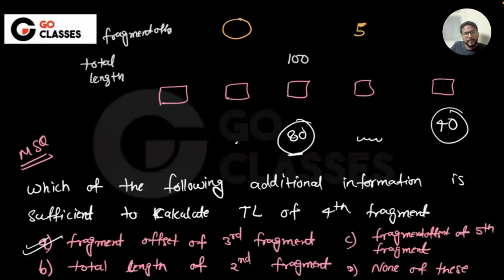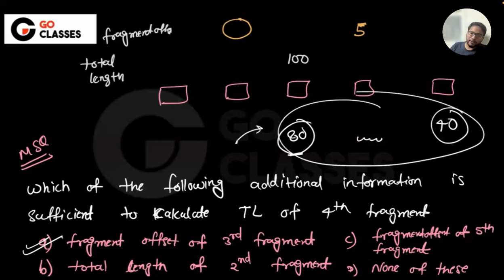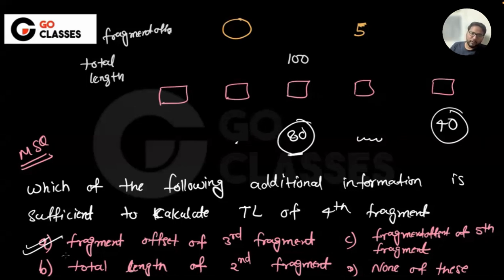What else? Total length of the second fragment. If they give the total length of the second fragment, is this good enough to calculate the fragment offset of this, that how many bytes are there totally? Yes, I think that is fine. The fragment offset of fifth fragment. If they give you the total here, will this help you? No, right?